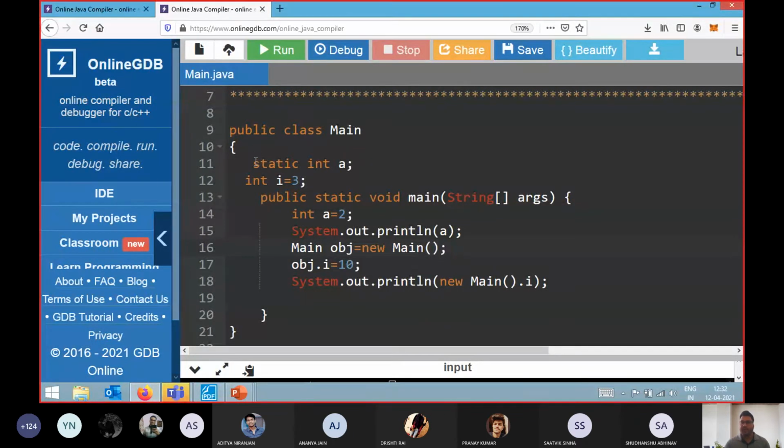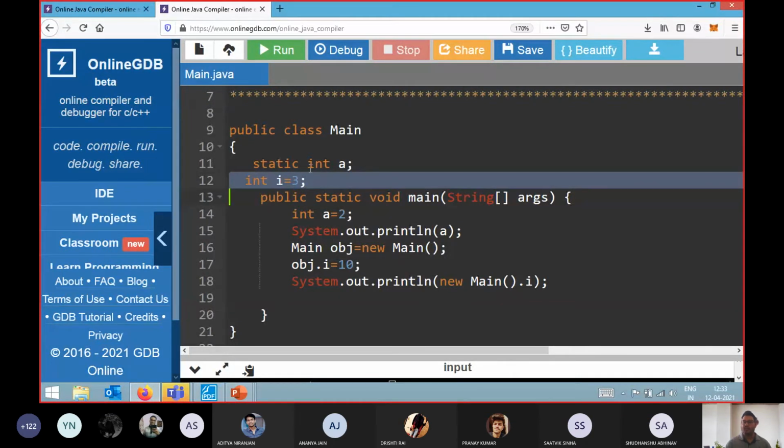Okay, now see, whenever we create this class, we have two variables. Generally we call these variables your global variables. But out of these global variables, we have made this variable a static variable, and this variable an instance variable. It means that the static variable can be accessed by the class name, and I can access the instance variable only with the help of an object. Without an object, I cannot call this value of i.